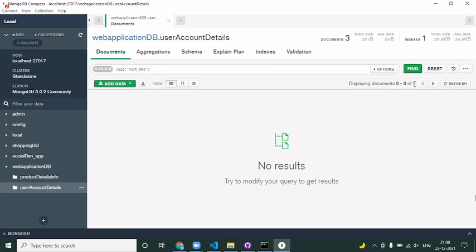So the condition I'm giving, length, in the sense I'm not checking the length of the content. I'm checking how many users I have who is having the UID as so and so. If the database returns me some value, that indicates that user is already there. If the database is not returning anything, I know there is no user. I can create an account, right?